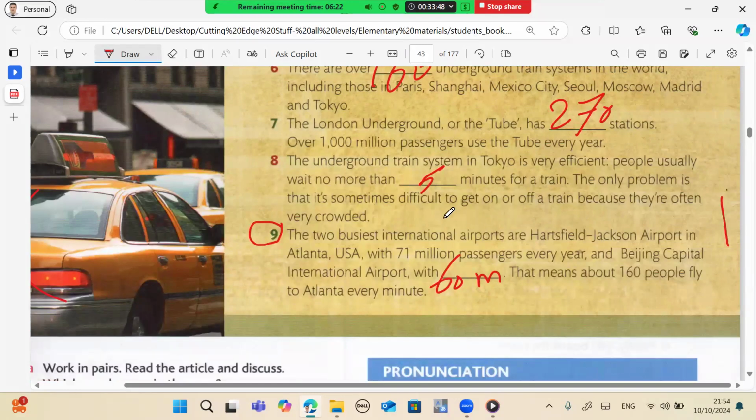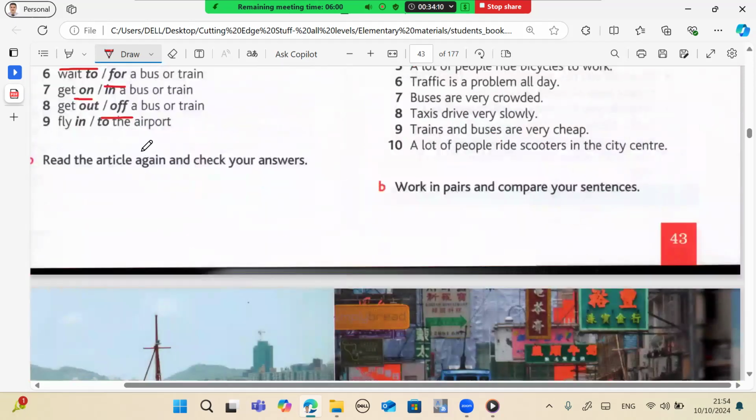Here, look at this. Get off a bus or train. So check number 8. Look, get on or off a train. Get on a train means use a train. Get off means he or she arrives at the destination, so he or she leaves the train. So get on or get off.